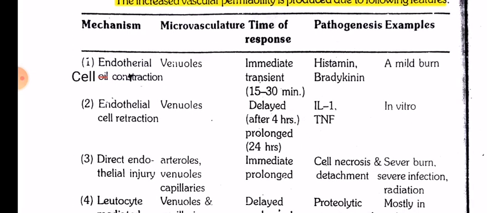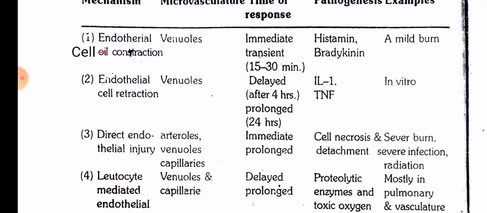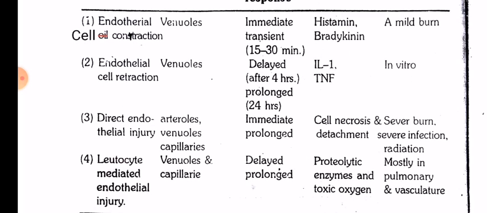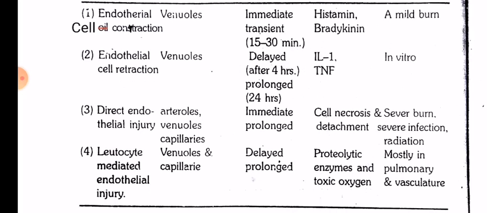First one, endothelial cell contraction. Microvasculature leads to venules. Time of response is immediate and transient, 15 to 30 minutes. Pathogenesis is due to the histamine and bradykinin, and example is a mild one. Endothelial cell retraction happens in venules. Time is delayed, after 4 hours. It happens because of interleukin 1 and tumor necrosis factor, and example is in vitro.